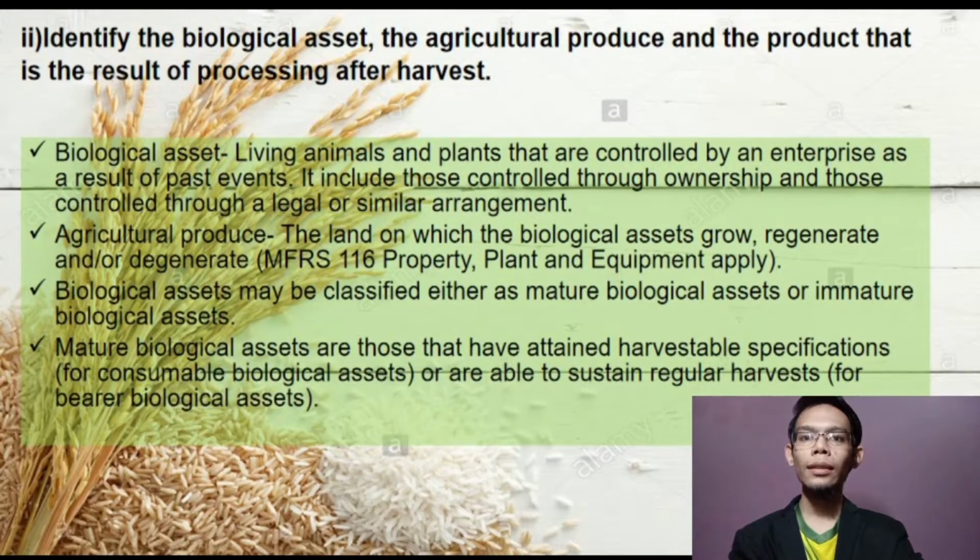Biological assets may be classified either as mature biological assets or immature biological assets. Mature biological assets are those that have attained harvestable specification for consumable biological assets or are able to sustain regular harvest for bearer biological assets.